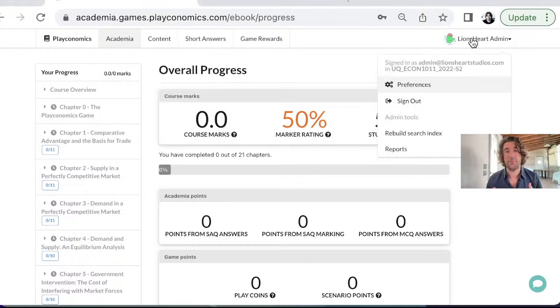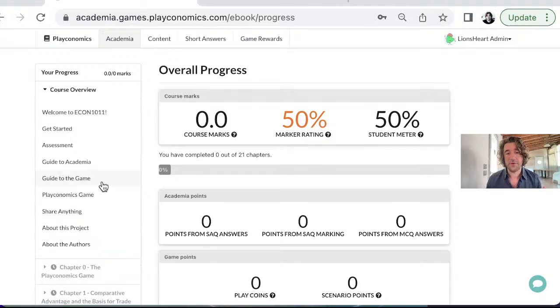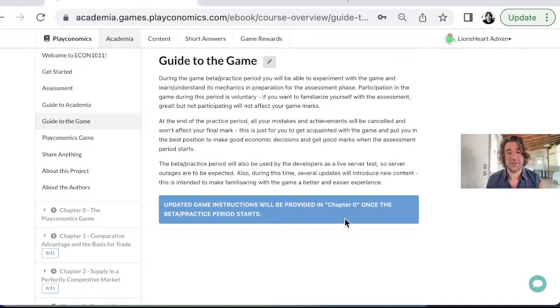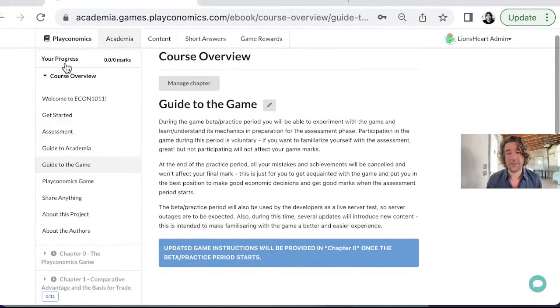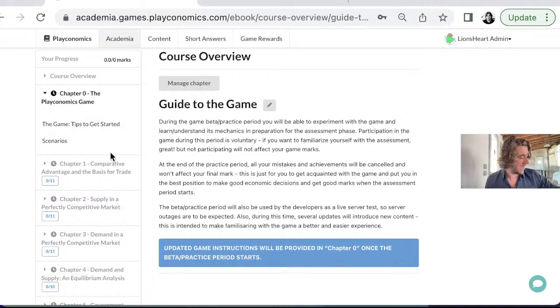This is an example from University of Queensland, but as I said, it might vary slightly depending on the course you're taking, but fundamentally all the information that I give you here will apply, so no stress and no problem there. You're gonna see under course review, we had a guide to the game section, which is just essentially pointing you to chapter 0 in your ebook, which is down here. So I'm gonna just fold that up and check out this chapter 0, the Playconomics game.